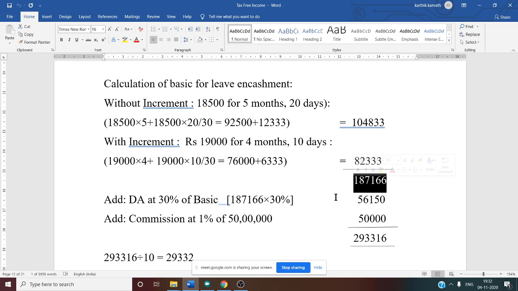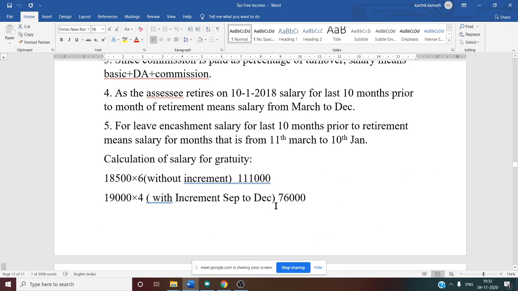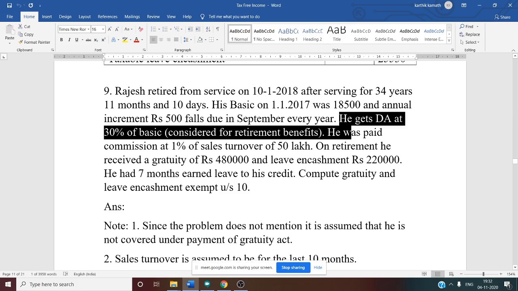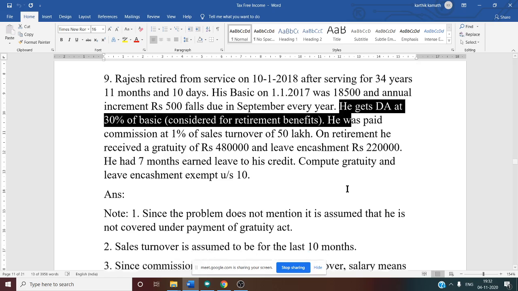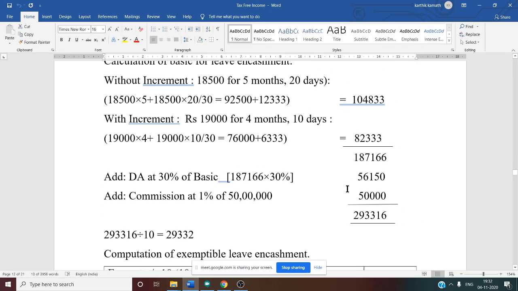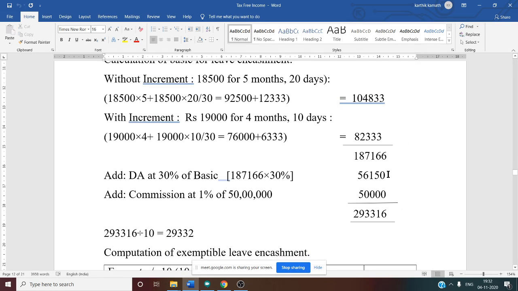But you know, salary means basic plus DA plus commission. So DA also comes. If you see the question, what they have given for DA: he gets DA at 30% of the basic considered for retirement benefit. Here they have specifically mentioned in the problem. So on the basic you take 30%. 1,87,166 into 30%, if you do, you will get 56,150. So this is our DA, dearness allowance.